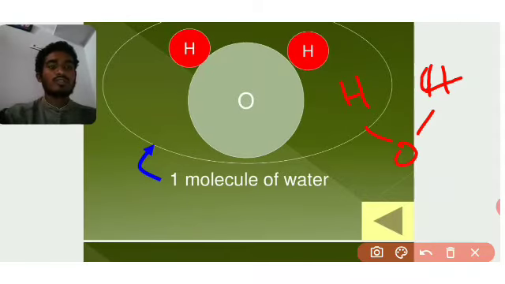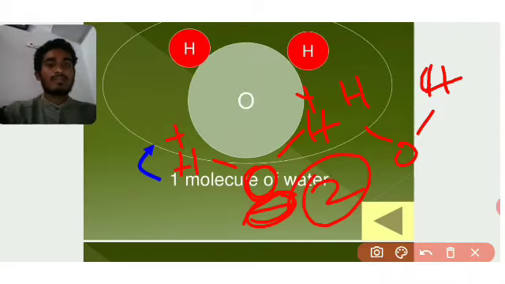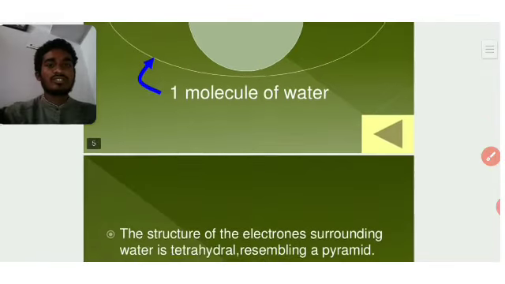That is one molecule, and we take another molecule of water. The more electronegative atom has a partial negative charge, and the hydrogen has a partial positive charge. You can write as many molecular structures as you wish.